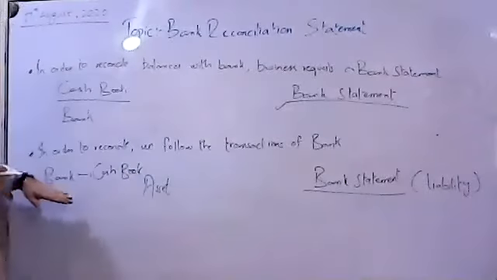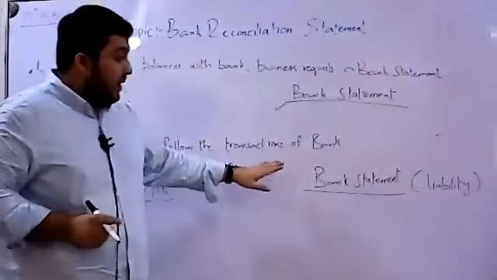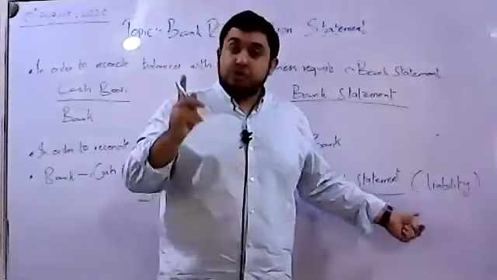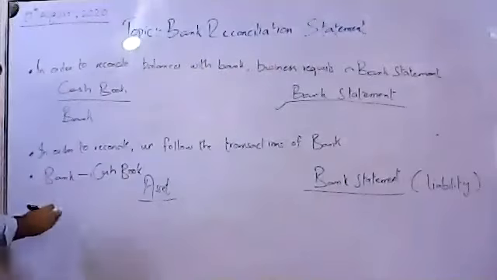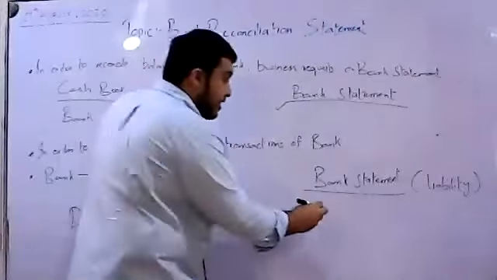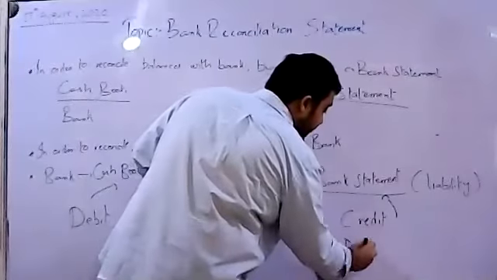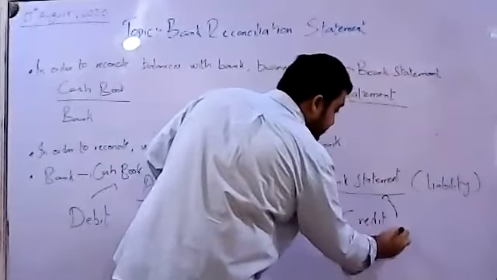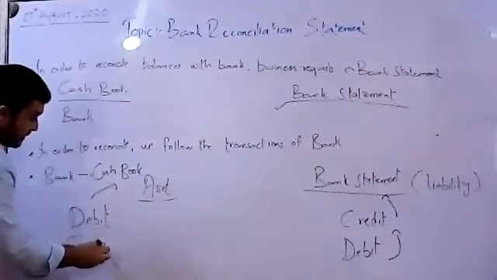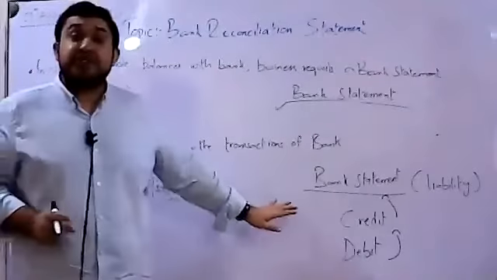So one thing is for sure, that cash book का जो bank column है, for us it is an asset, whereas bank statement that is being prepared by the bank for us is a liability for them. So remember one thing, that any transaction that is debit in the cash book would be a credit in the bank statement, and any transaction that is a debit in the bank statement would be rather a credit in the cash book. जो ट्रांजैक्शन कैश बुक में बैंक कॉलम में डेबिट हो रही है, वो बैंक स्टेटमेंट में क्रेडिट हो रही होगी.